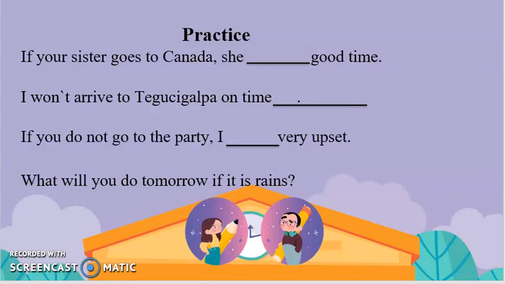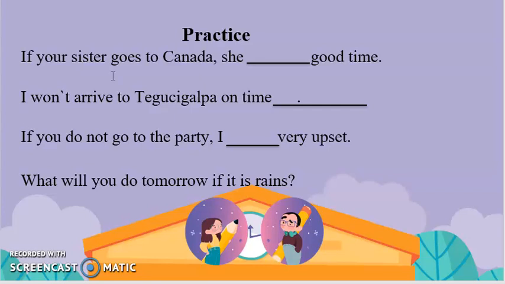Okay, here I have three sentences to practice, and the last one is a question that you need to answer with your own words. The first one: if your sister goes to Canada, she will have a good time. Student question: do you have the answers for these first sentences?